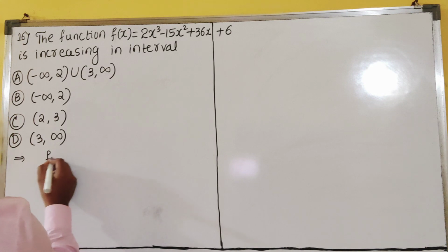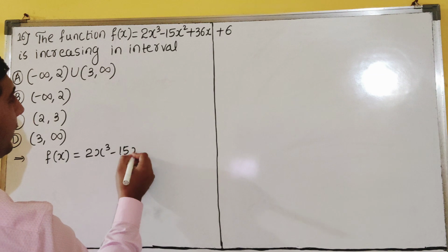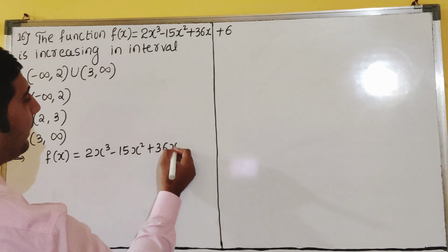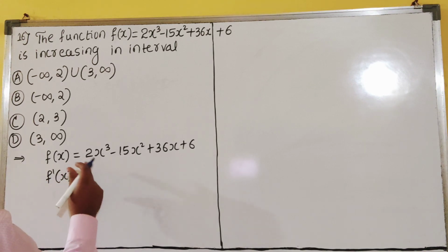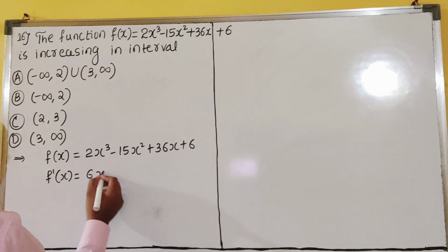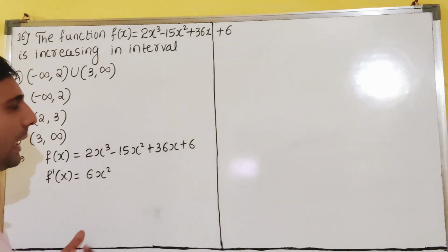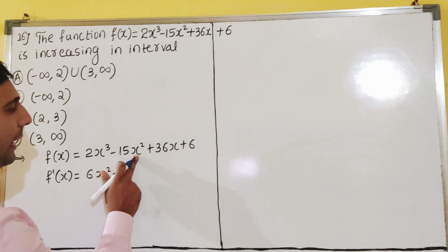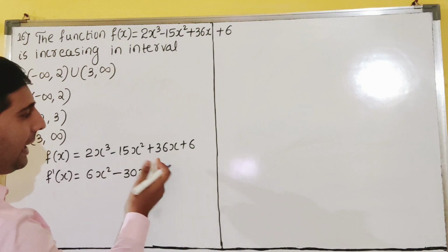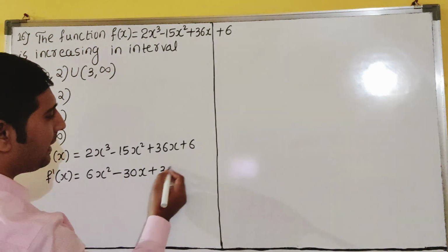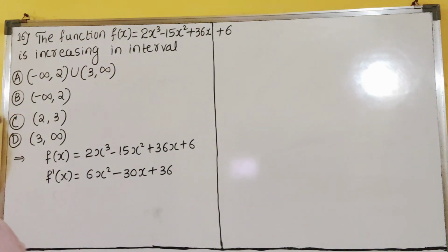So now see here. Given function, you write f of x is 2x cube minus 15x square plus 36x plus 6. So the derivative of this: 2x cube derivative is 6x square. We can write x cube derivative is 3x square, 2 3s are 6x square. Directly we are writing. x square derivative is 2x, 2x into 15 is 30x. Constant is written as it is. 36x, x derivative is 1, 36 into 1 is 36. Plus 6 is 0, dear students.